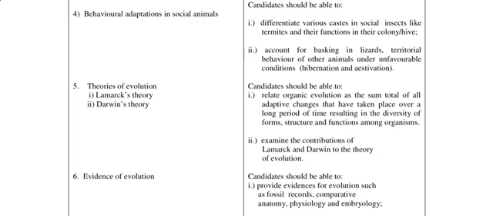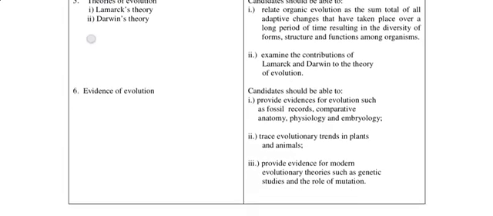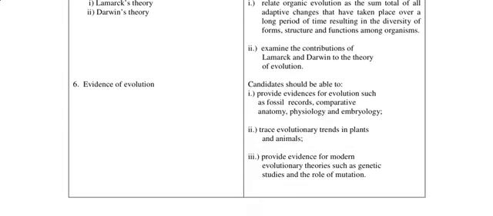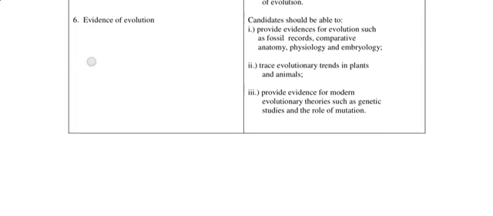Alright, she also relates organic evolution as the sum total of all adaptive changes that have taken place over a long period of time, resulting in the diversity of forms, structure, and functions among organisms, and examine the contribution of Lamarck and Darwin to the theory of evolution. Very, very important. You see this Lamarck theory, it's very, very well known. Darwin's theory, the same. Darwin's theory has to do with the survival of the fittest, while Lamarck's theory, although it was opposed, has to do with the inheritance of acquired characters.